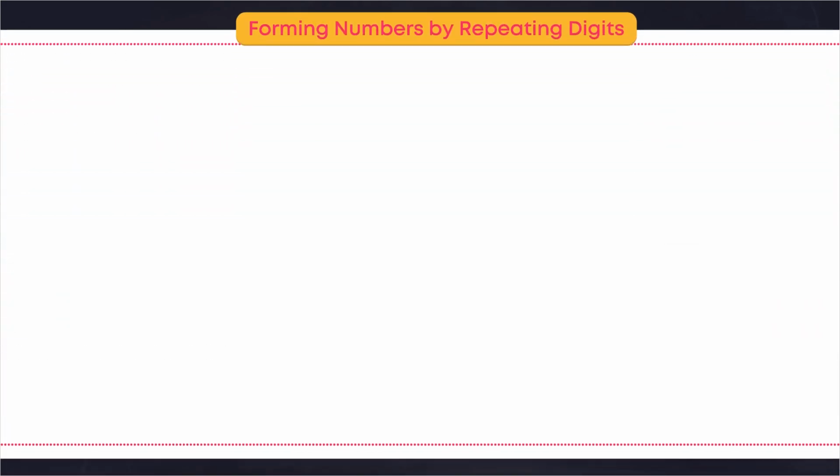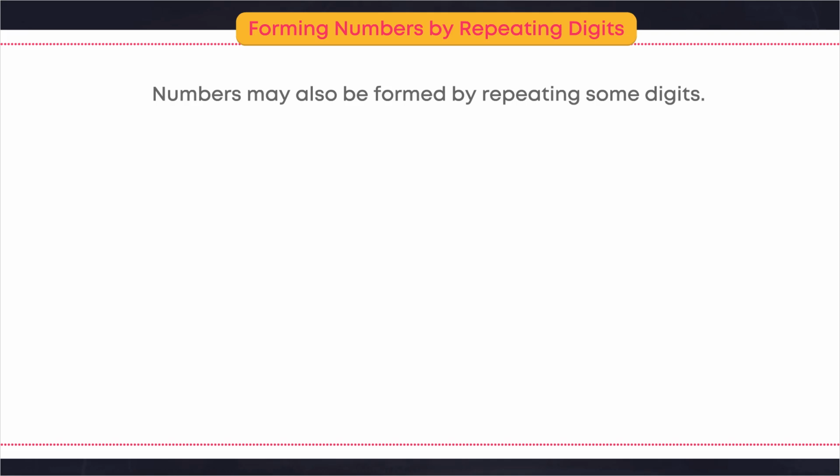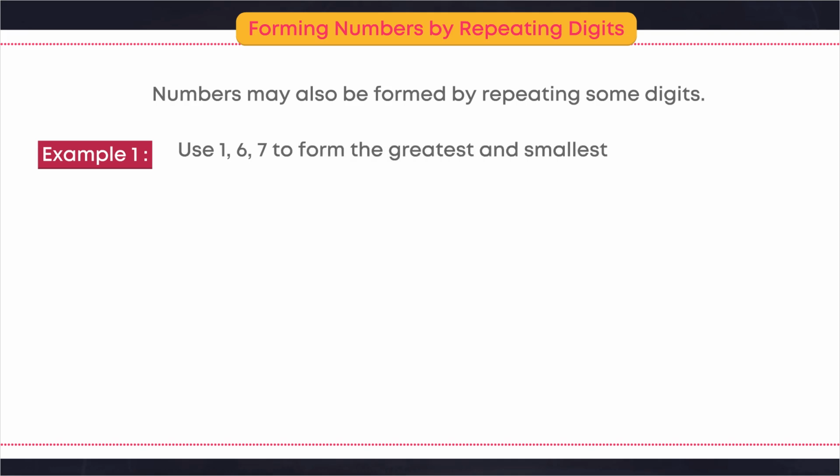Forming numbers by repeating digits. Numbers may also be formed by repeating some digits. Example 1. Use 1, 6, 7 to form the greatest and smallest 4-digit numbers. Repeat greatest digit.